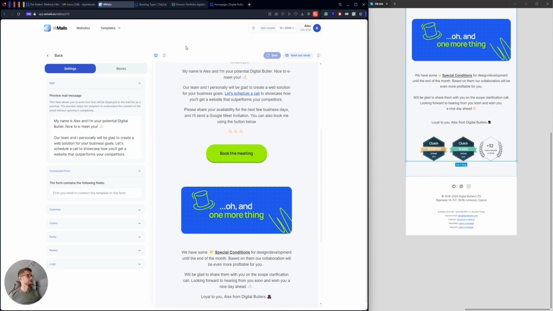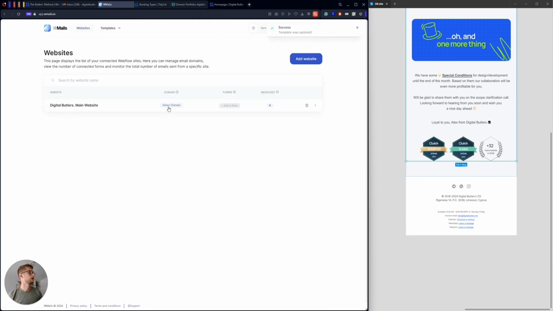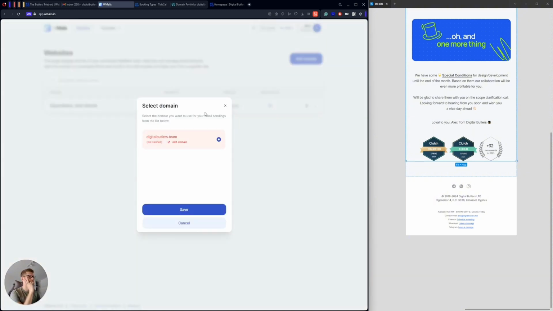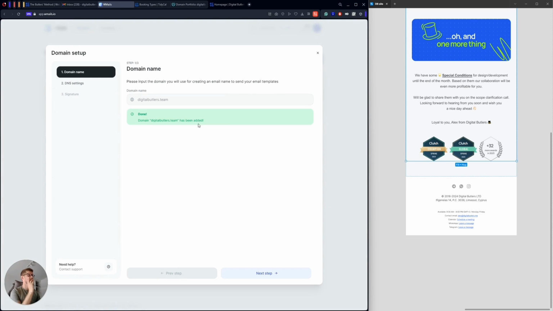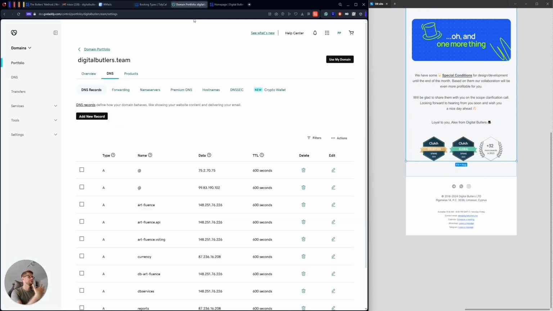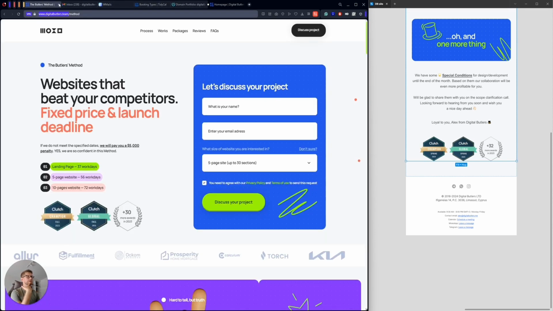All right, I need to save it now. Okay, it's saved. Okay, let's go to websites. And actually we need to select the domain, if you remember. So I can just add it now, but this domain hasn't been verified, but let's check the status. Cool. All right, so everything is connected. You can see that everything looks good now. So the domain settings that we added have been applied, so everything looks nice.